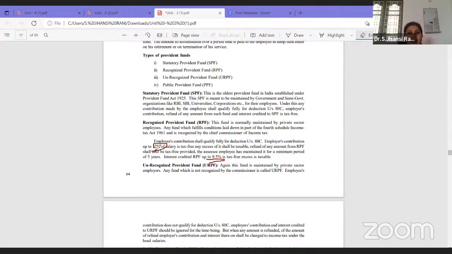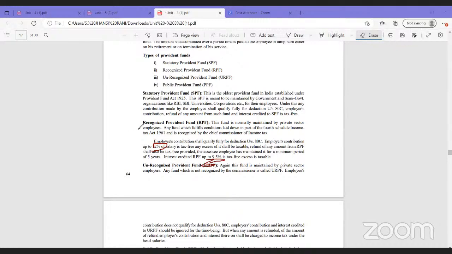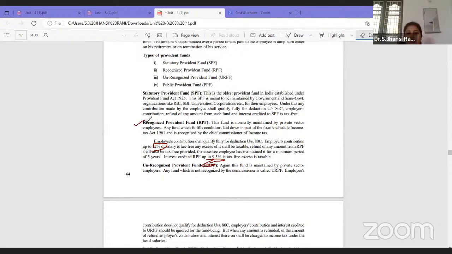But the employer should contribute only 12%. If he contributes more than 12%, that extra will be taxable. And on whatever savings are made by the government or by my employer, the interest should be only 9.5%. Up to 9.5%, it is tax free. If I'm getting more than 9.5% interest, whatever extra I receive is taxable again. So this is what has to be remembered about recognized provident fund.